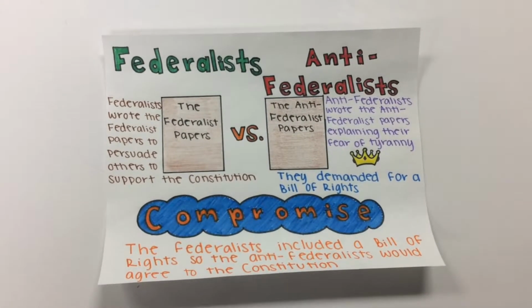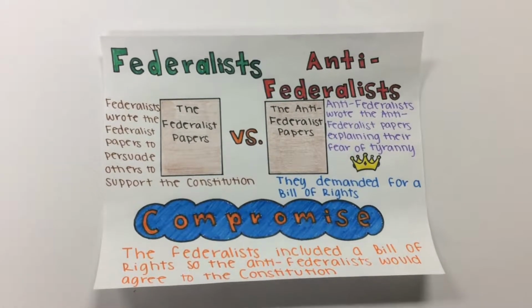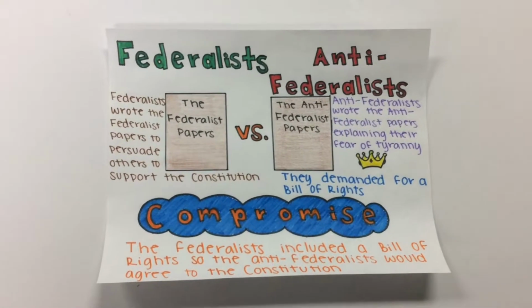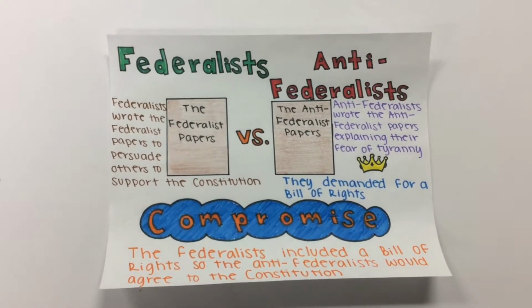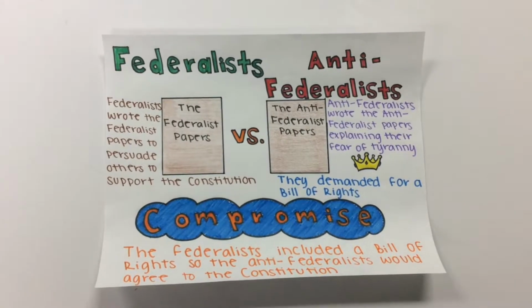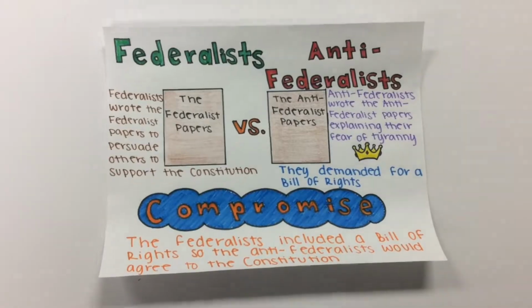Anti-Federalists feared the government would get too strong and take away their individual rights. They had their own Anti-Federalist Papers. The Federalists agreed to add the 10 amendments called the Bill of Rights to protect people's inalienable rights. In March 1787, the Constitution became law, and 2 years later, 1791, the Bill of Rights was added.